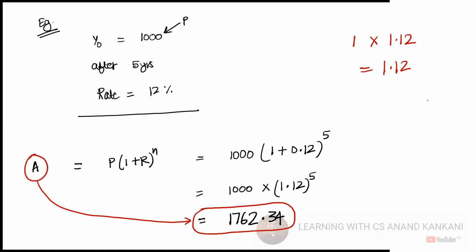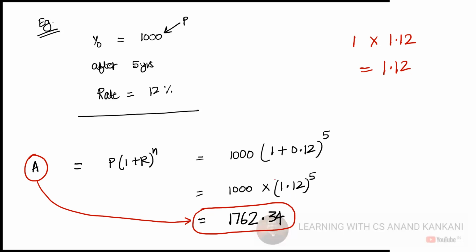1.2544. So now we have multiplied twice, right? Again into 1.12. What do you get now? 1.404928. So we have done it thrice, right? Into 1.12 and into 1.12. 1.76234.